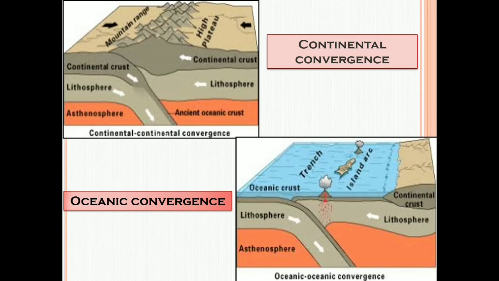And what about the oceanic convergence? You can see a picture, asthenosphere, lithosphere, and above we have oceanic crust. You can see trenches also, and about the island arc you can see volcanic eruption also. Okay, see the diagram and study.